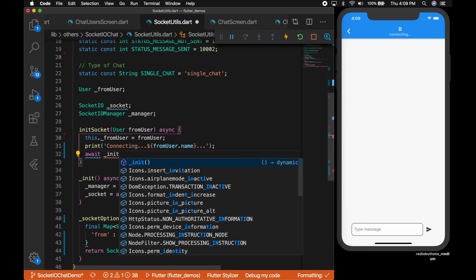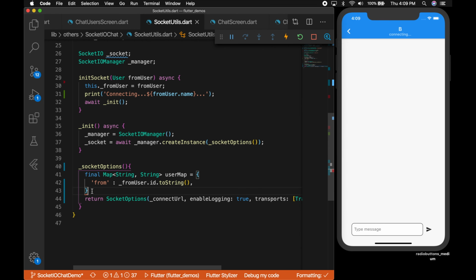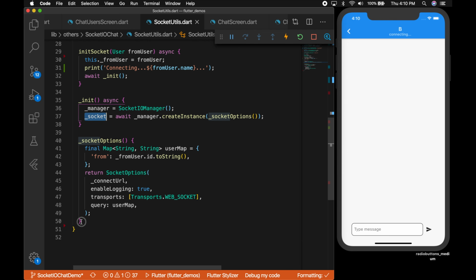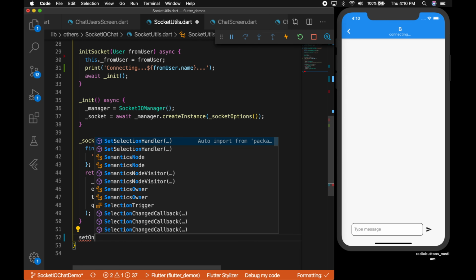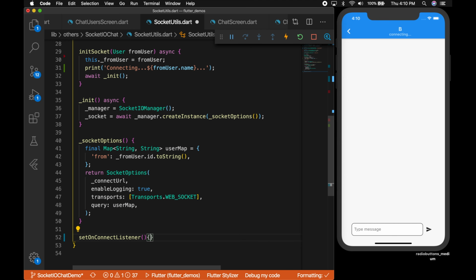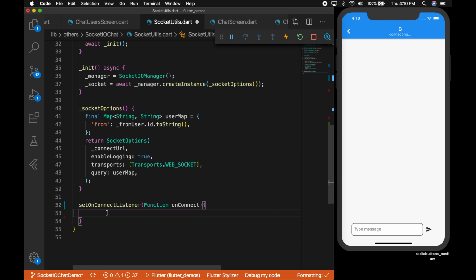All right, and call the function init in the init socket. Okay, so we have our basic setup ready now. So we have initialized the socket by using the manager.create instance, so that will return the socket with a port 6000. Okay, but how do we know if the socket is connected or if there is an error, right? So for that, let's write some functions.